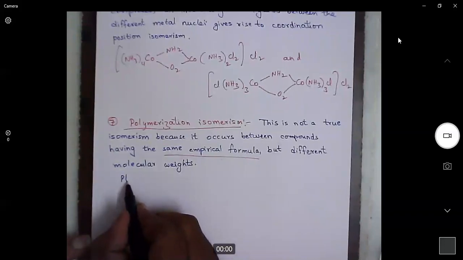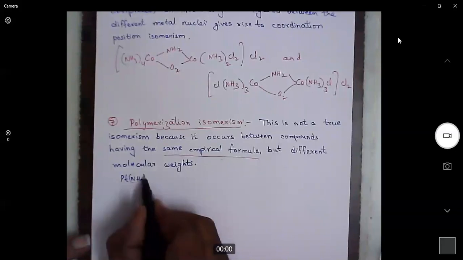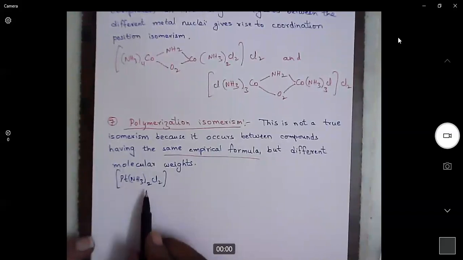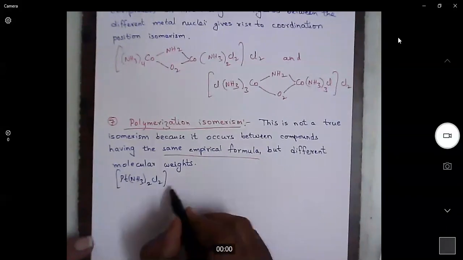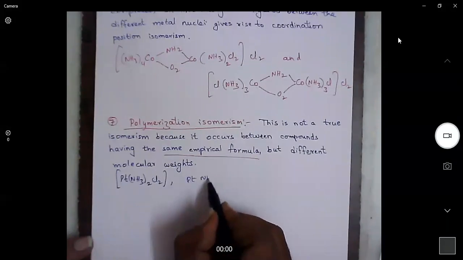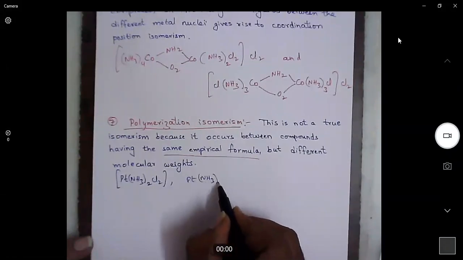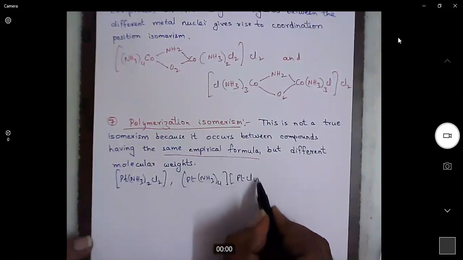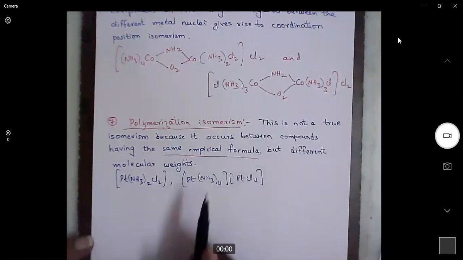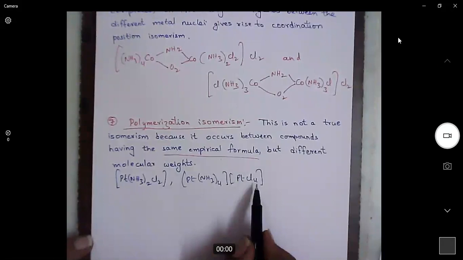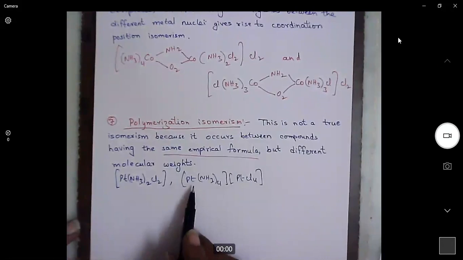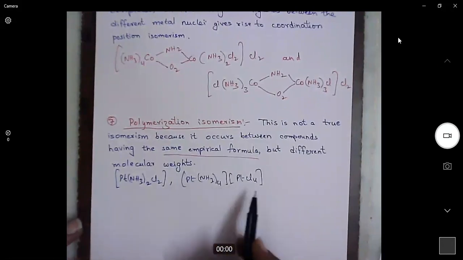Here we can have many complexes with the same empirical formula. That means one platinum, two ammonia, and two chlorine. Other complexes with the same ratio of atoms are an example for polymerization isomerism. Here see two platinum atoms, four ammonia and four chlorine. So if you take the ratio, 2 is to 4 is to 4, that means 1 is to 2 is to 2. So same empirical formula.